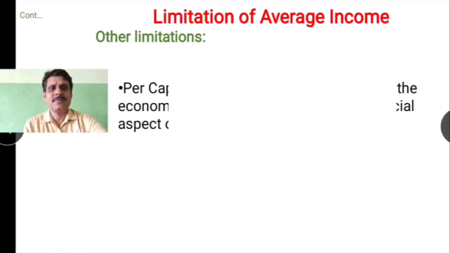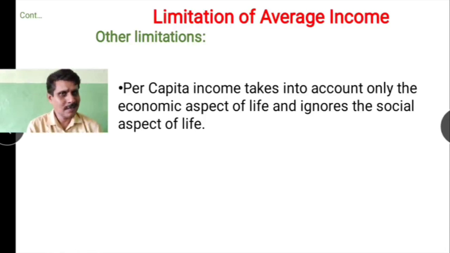So there are other limitations also, children. Firstly, per capita income takes into account only the economic aspect of life and ignores the social aspects of life, which we have already discussed, children. For every individual, what is important is freedom, respect, and equality; all these things also matter for development.